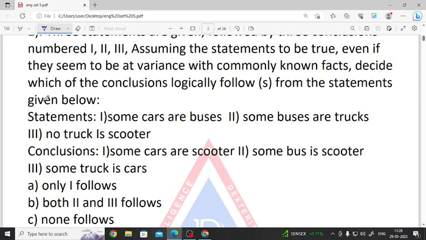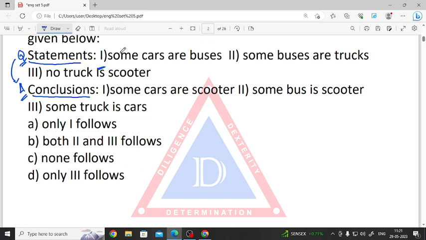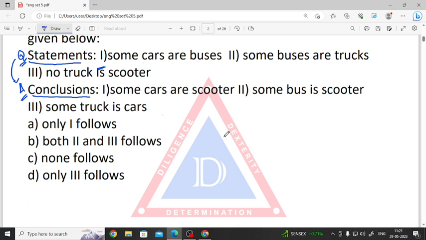The first question is about statements and conclusion. So you know this is a question and these are the answers given, so we should look if the answer matches with the question. What does the first statement say? The first statement says some cars are buses. Then some buses are trucks. Then no truck is scooter.